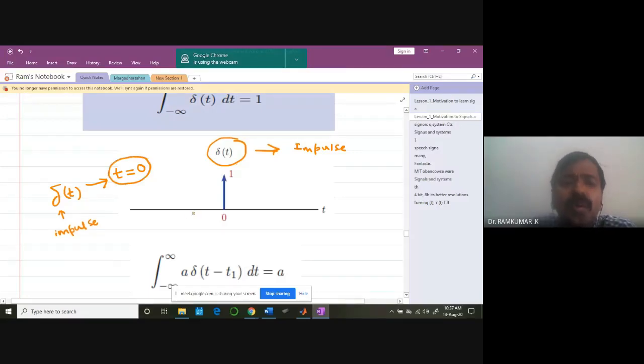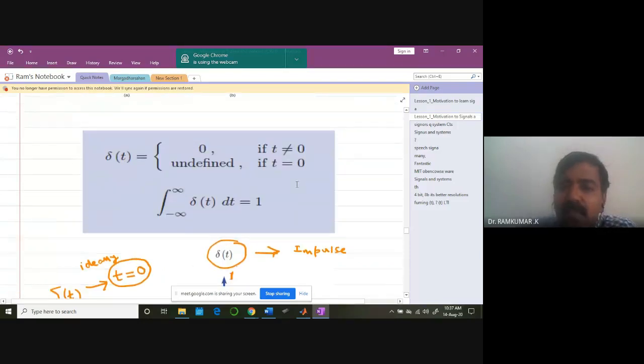At time t equal to 0, you cannot imagine. How 0 is something we imagine, it is a void. Nothing is there. But when you are defining the signal ideally, the signal exists for 0 time with an amplitude 1. That's the idea. So when you are defining the signal, I am defining it something like this.